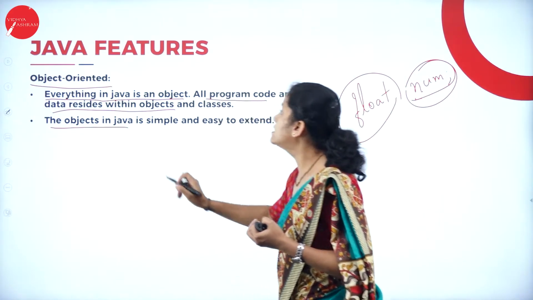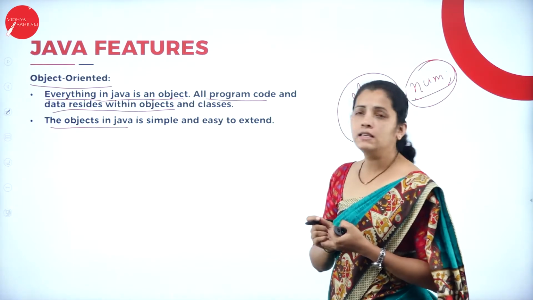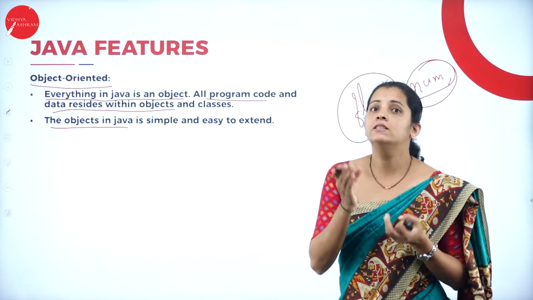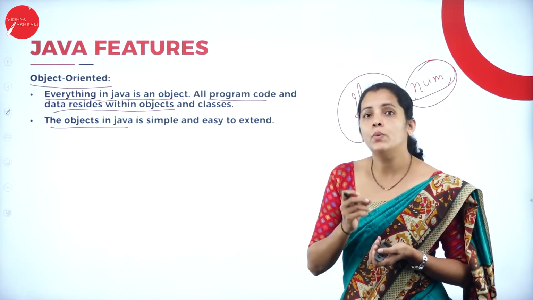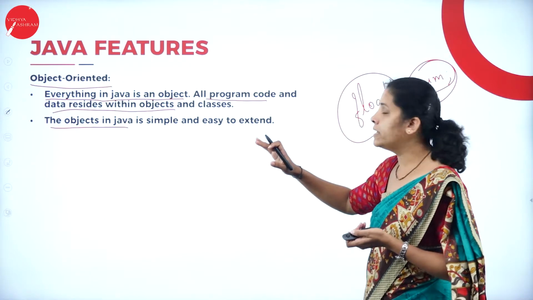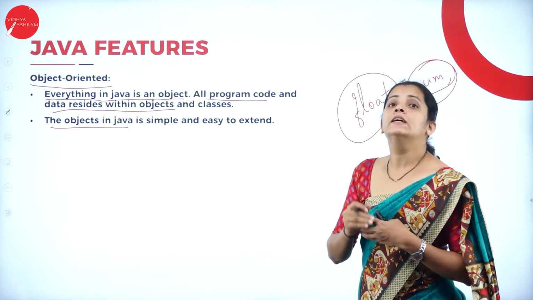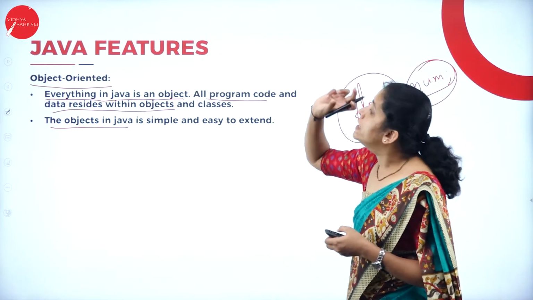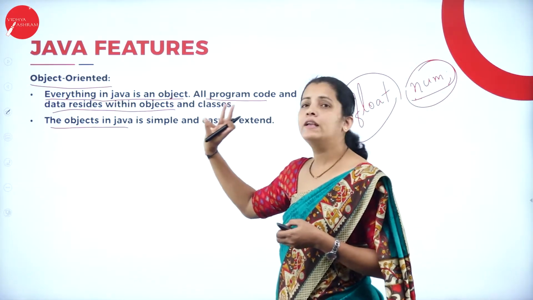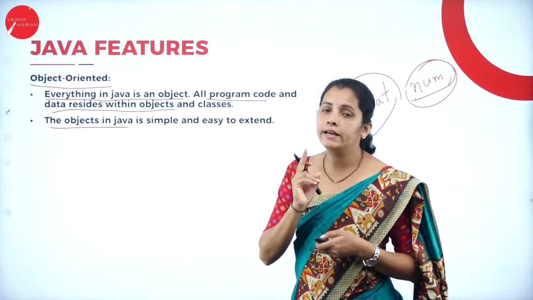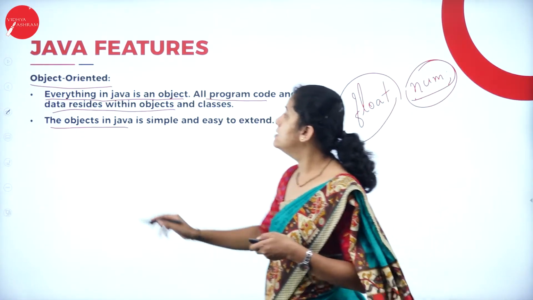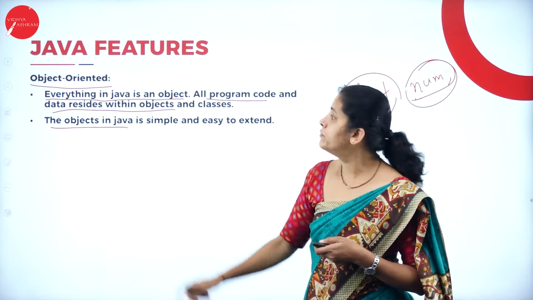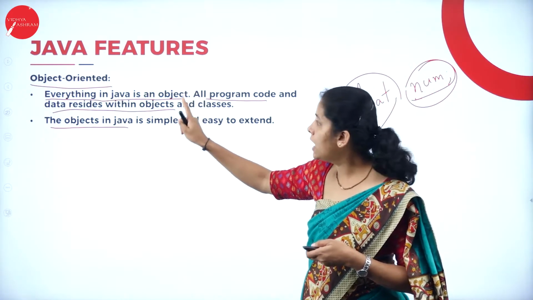Then objects in Java are simple. That means creating objects in a Java program is very easy and simple, and it is possible to extend the object. So in the Java programming language, everything is treated as an object, and this is one of the very important features of the Java programming language.